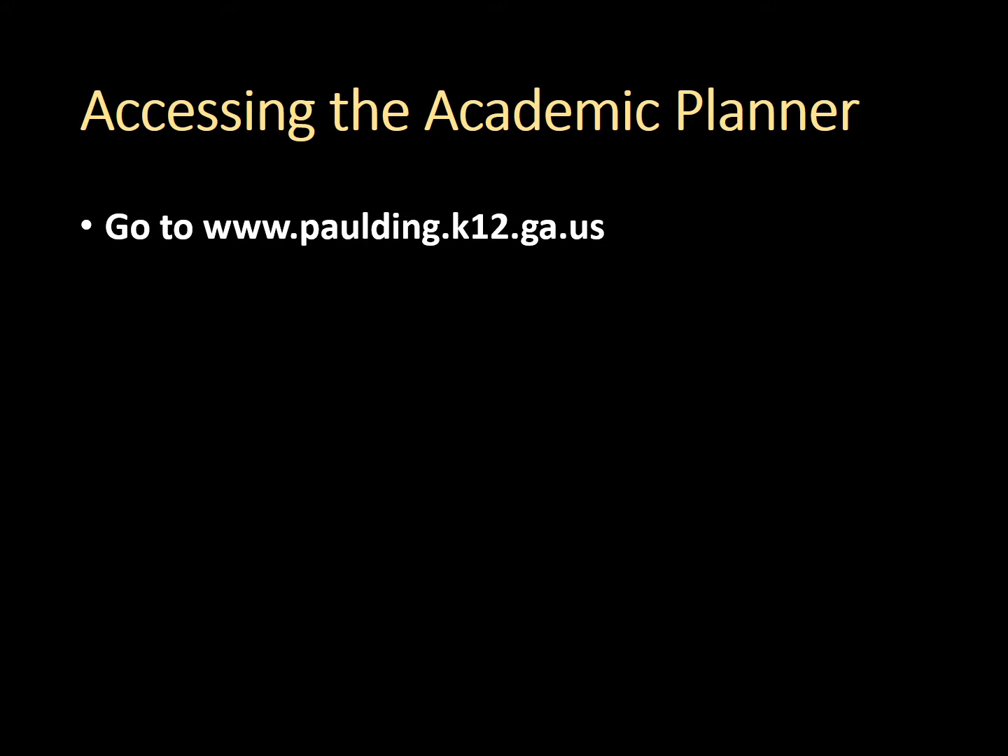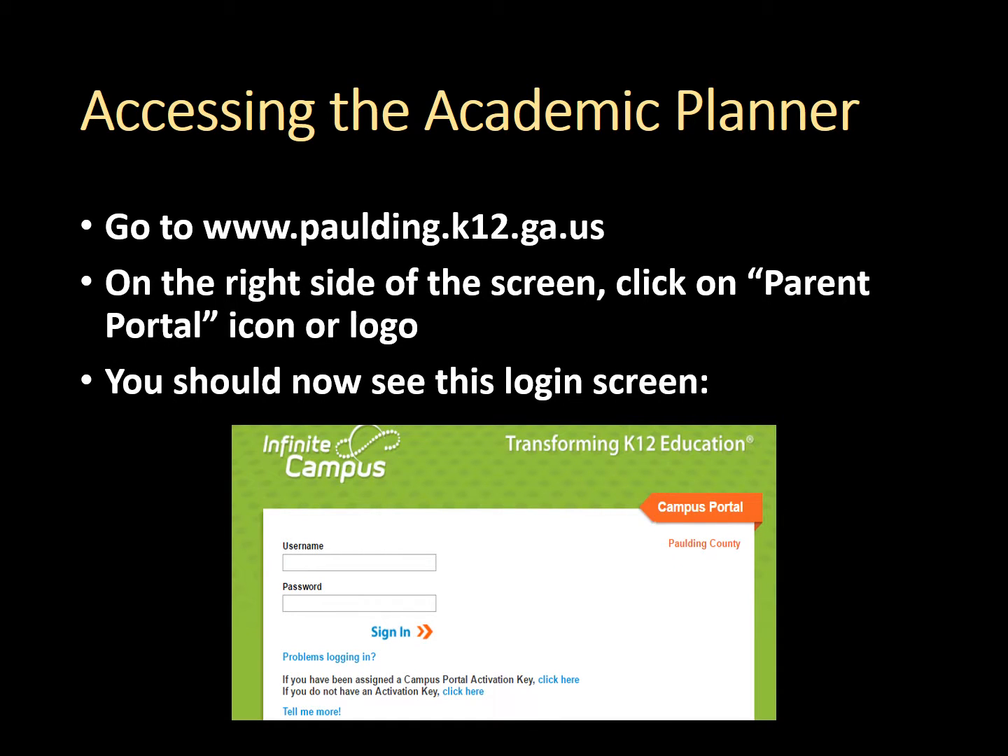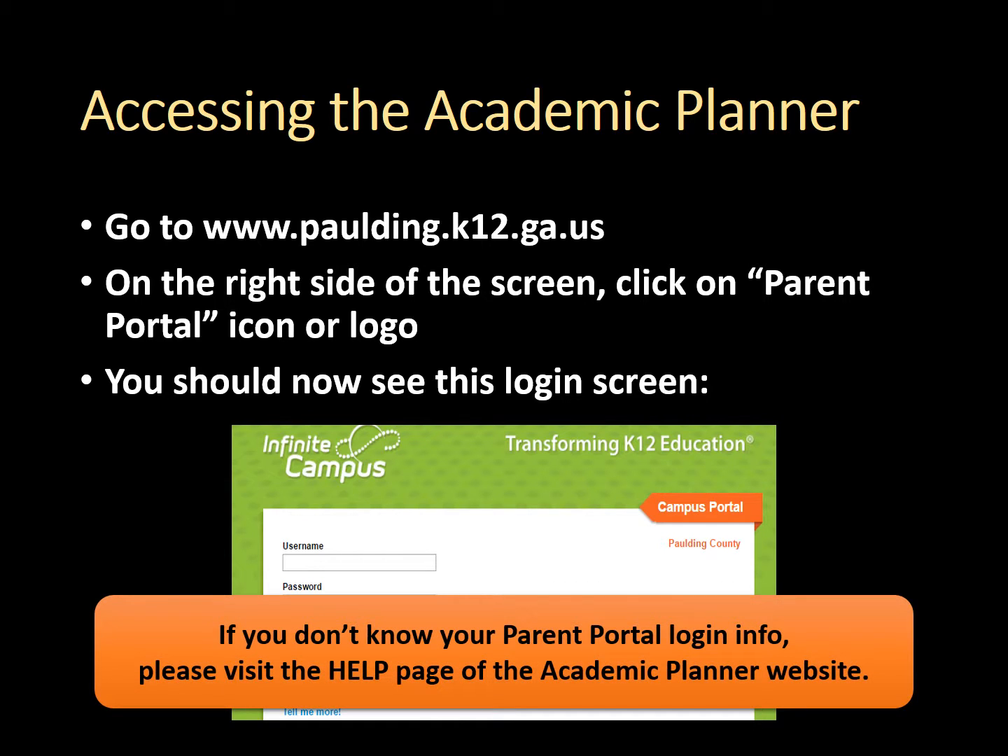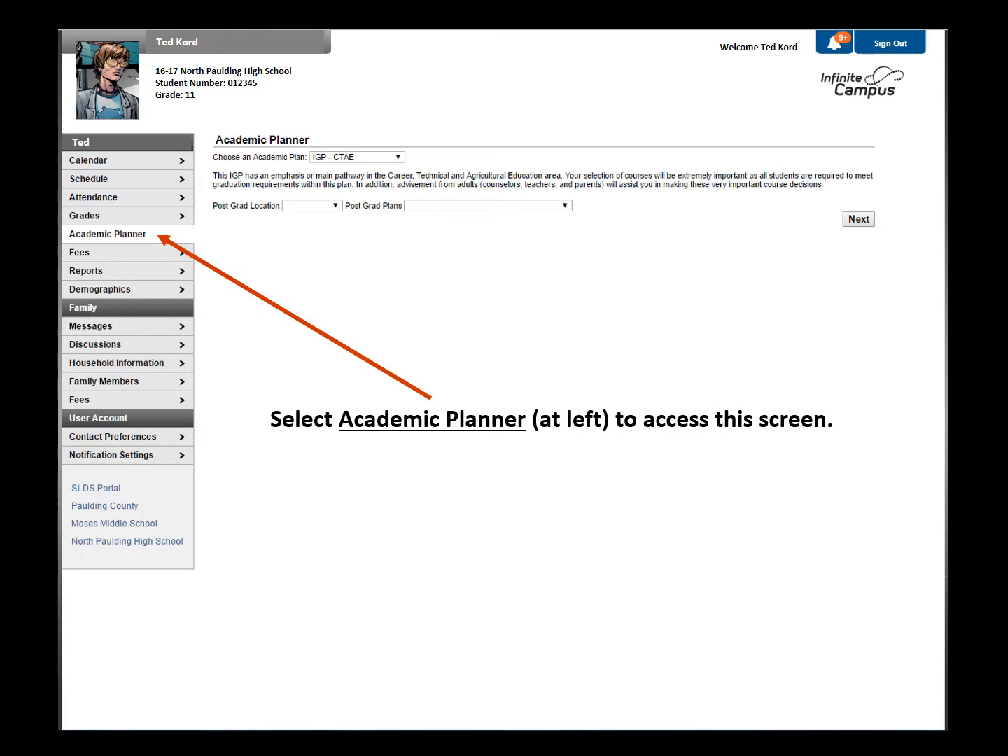First, to access the planner, go to www.paulding.k12.ga.us. On the right side of the screen, click on the Parent Portal icon or logo. You should now see this login screen on a new tab in your browser. If you don't know your Parent Portal login information, please visit the Help page of the Academic Planner website. When you log into your Parent Portal account, you should see something similar to the screen shown. Using the menu at the left side of the screen, select Academic Planner.